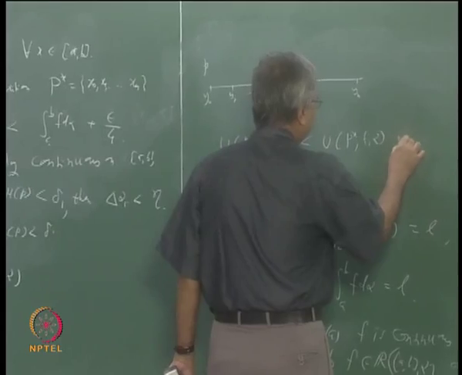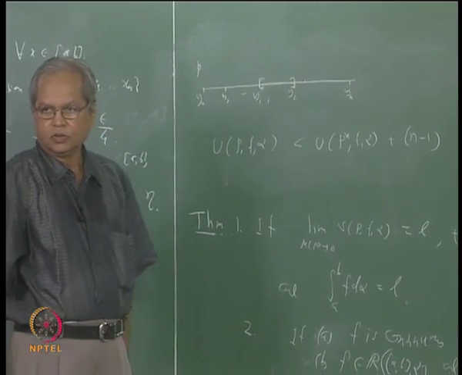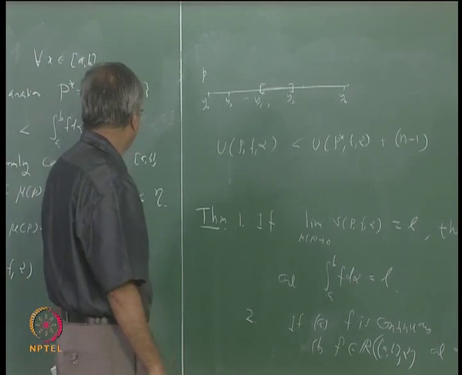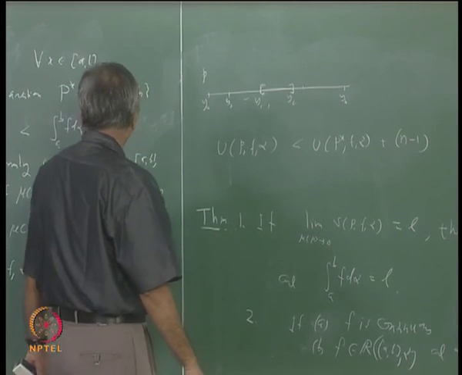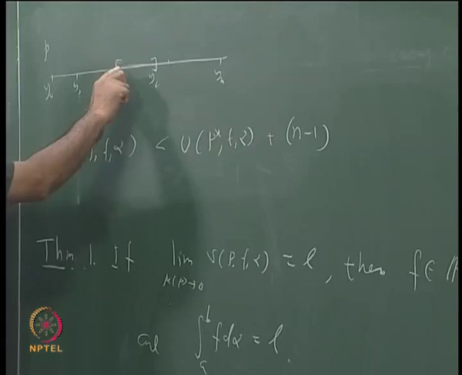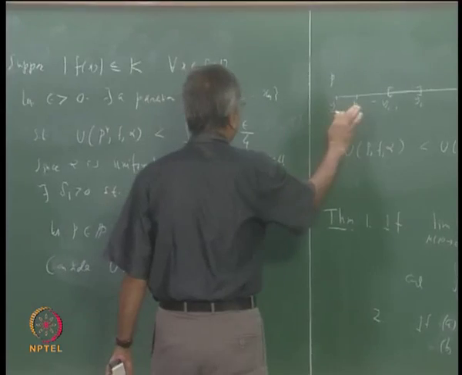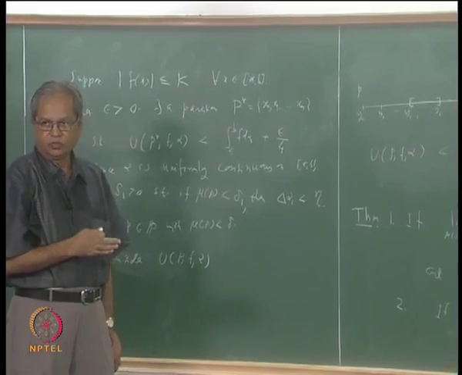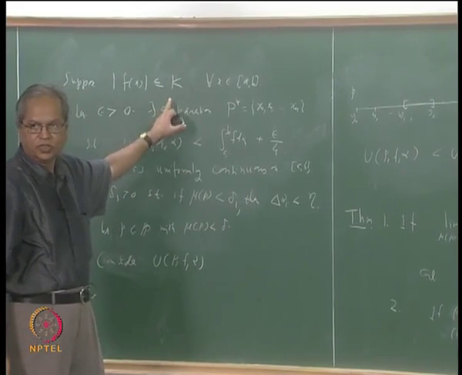So I say this plus n minus 1 into, what is the maximum possible contribution from this interval? You have to take the supremum over that subinterval. We do not know how it is related to this supremum, but we certainly know that it must be less than or equal to this number K, because mod f(x) is less than or equal to K for all x in [a, b]. So obviously it must be less than or equal to this number K.